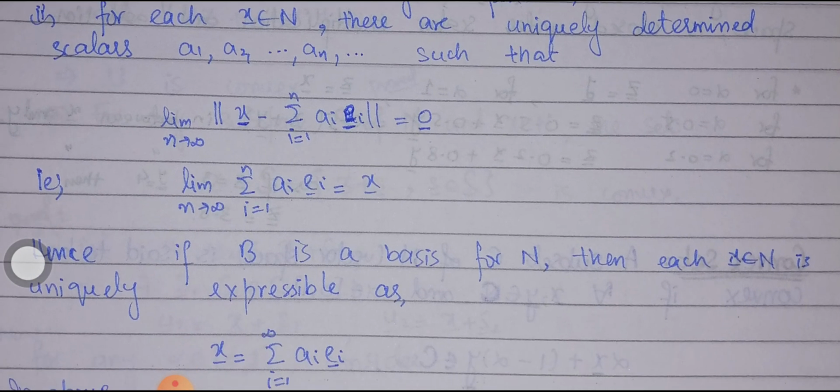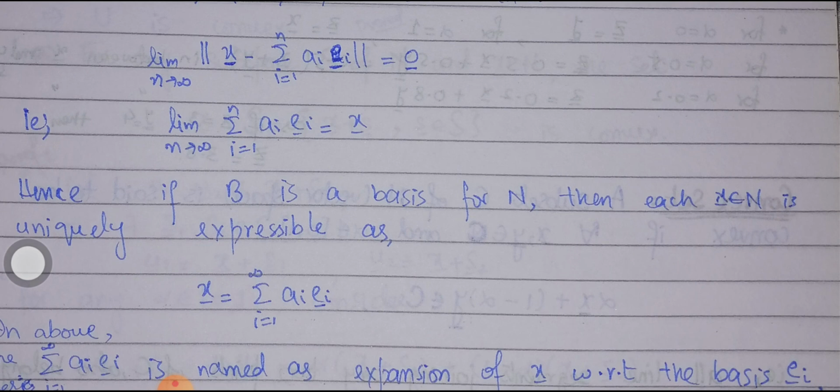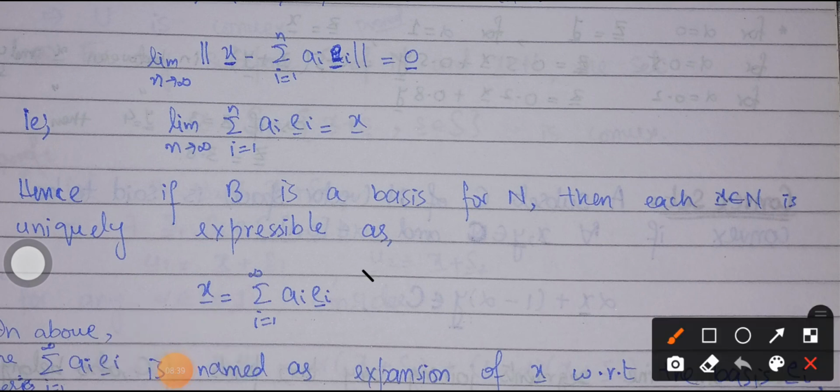So if B is a basis, then for each x belonging to N we are able to define a unique expression in this form: x is equal to summation i varying from 1 to infinity ai ei.